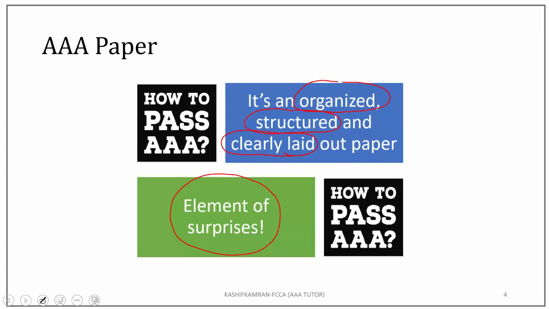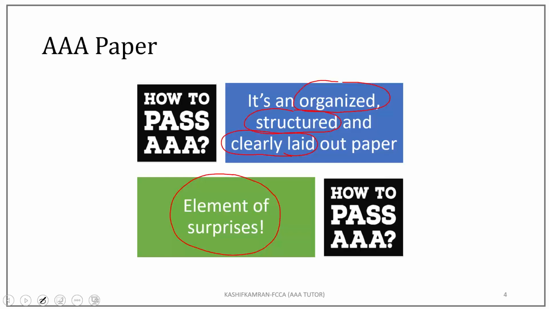Should you spoil your paper because of 5 or 10 marks which are out of context, or which you have not practiced? Or should you be focusing on the 90% paper?